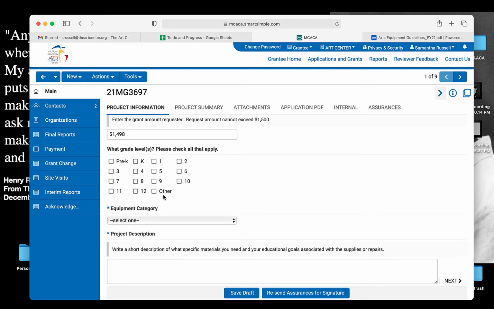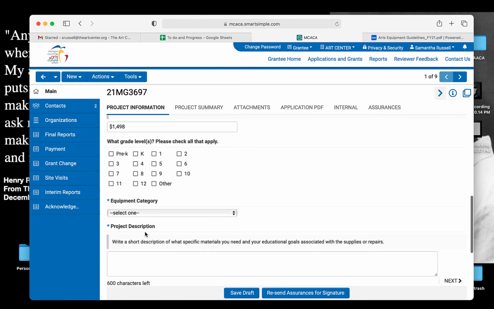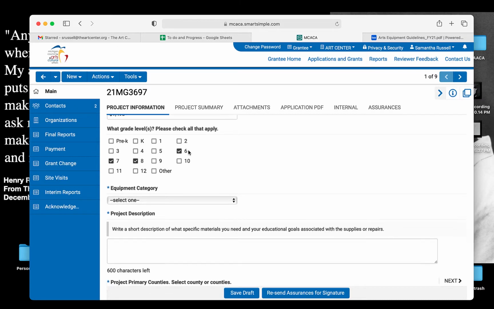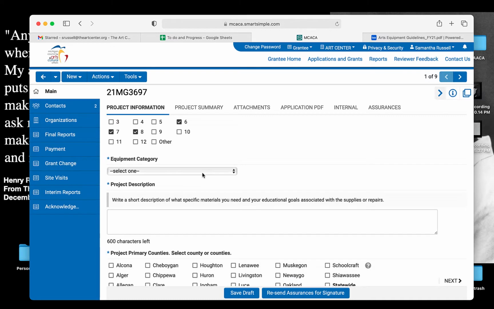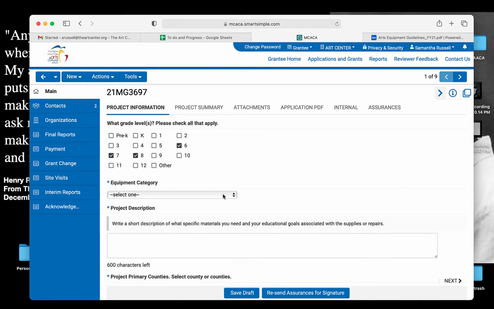You're going to select the grade levels that this grant is serving, just by checking those boxes, any and all that apply. It might only be one grade, it might be multiple grades. That's perfectly fine. There's not really a right or wrong. You just have to make sure to select there. That isn't something that's asterisked, but it does help your application case.